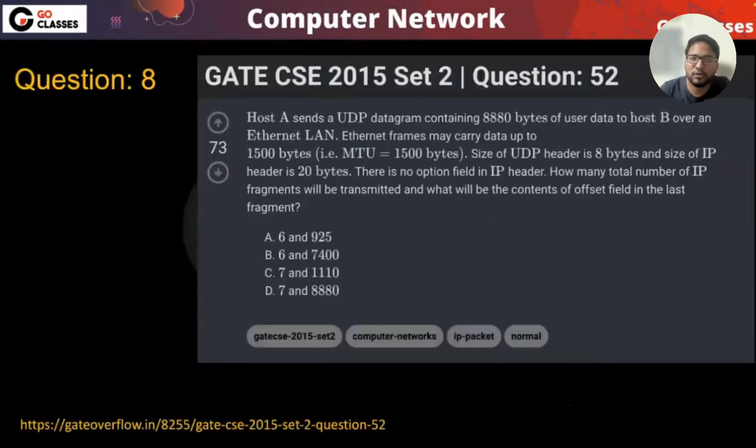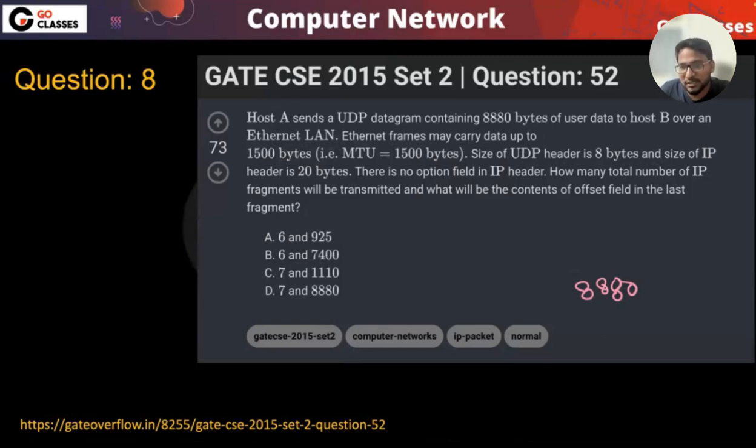Now let's just solve this question. This question was asked in 2015. So what they're saying is, host A sends a UDP datagram containing 8880 bytes of user data to host B over an Ethernet line. So there is a UDP. Currently you don't know what UDP or TCP is, but for this question it won't be much useful. So 8880 bytes of user data you are sending, right? In the Ethernet line, the MTU is given. The size of the UDP header is 8 bytes and the size of the IP header is 20 bytes. There is no option field.